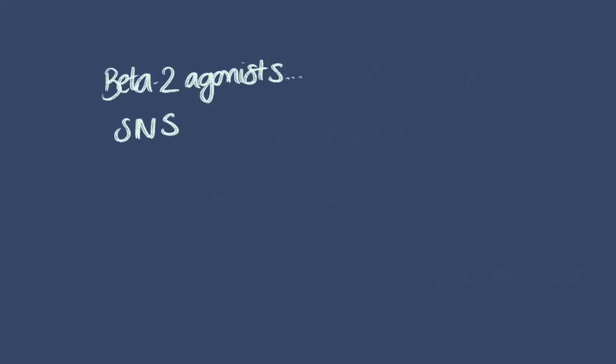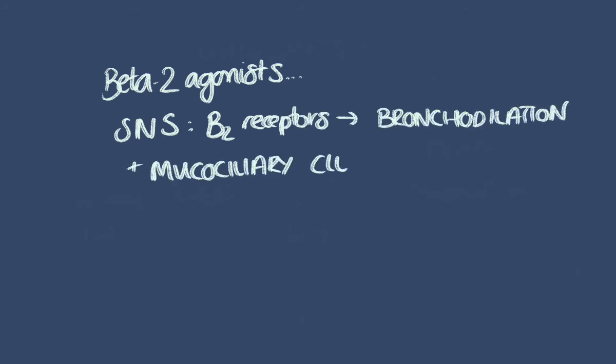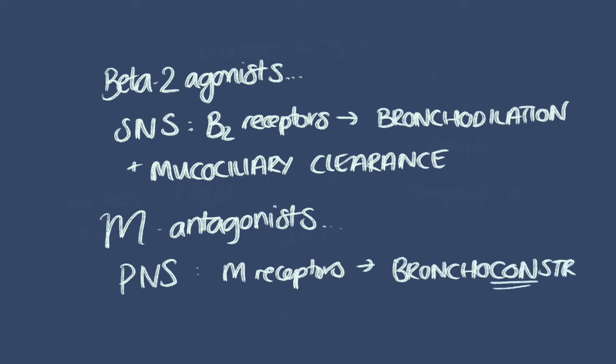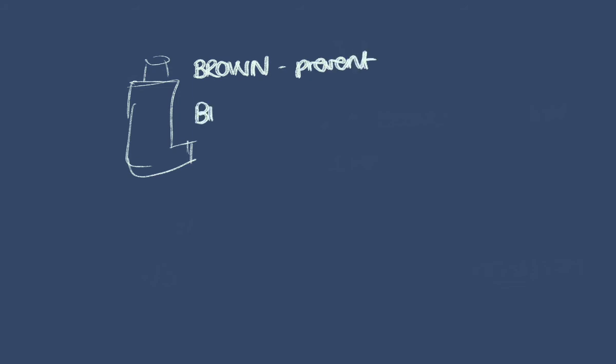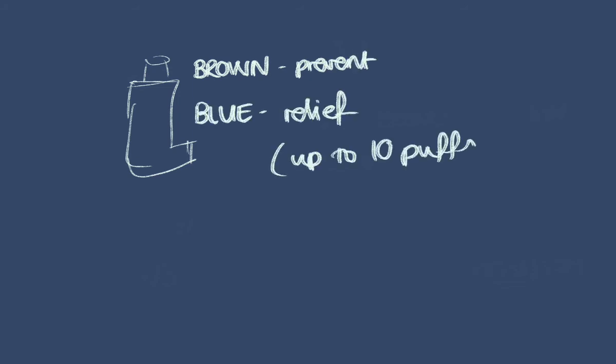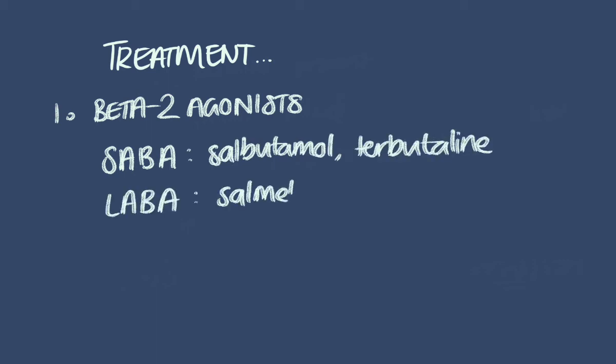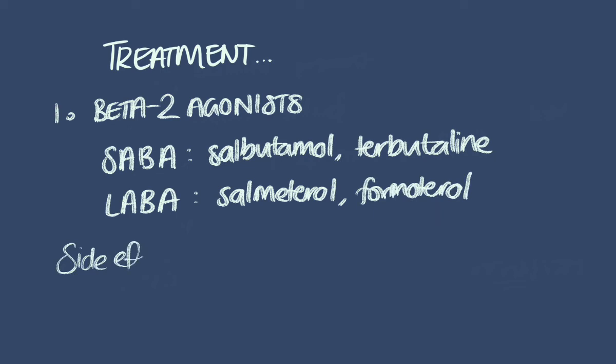Well, beta-2 agonists work by activating the sympathetic system, causing bronchodilation and mucociliary clearance, whilst muscarinic antagonists antagonize the effects of the parasympathetic system, causing bronchoconstriction. A note about inhalers: the brown inhaler is a prevention inhaler, whilst the blue inhaler is a relief inhaler, and you can take up to 10 puffs. So, more detail on the treatment. SABAs include salbutamol and terbutaline. LABAs include salmeterol and formoterol, and the side effects of these include tremor, tachycardia, sweats, and agitation.